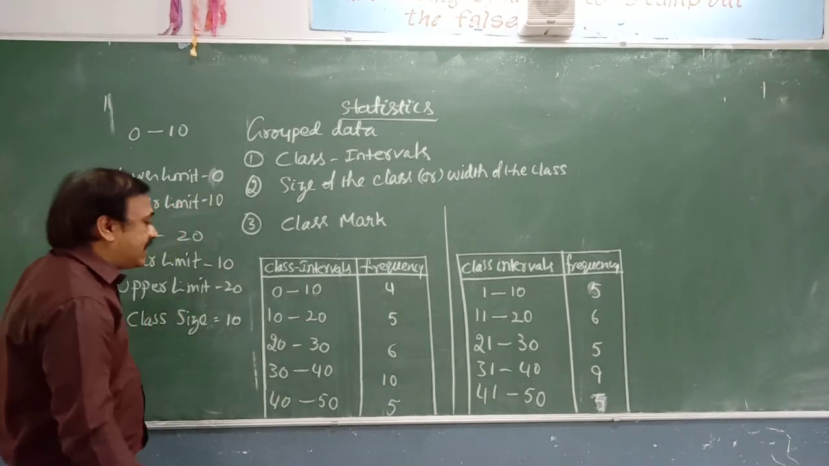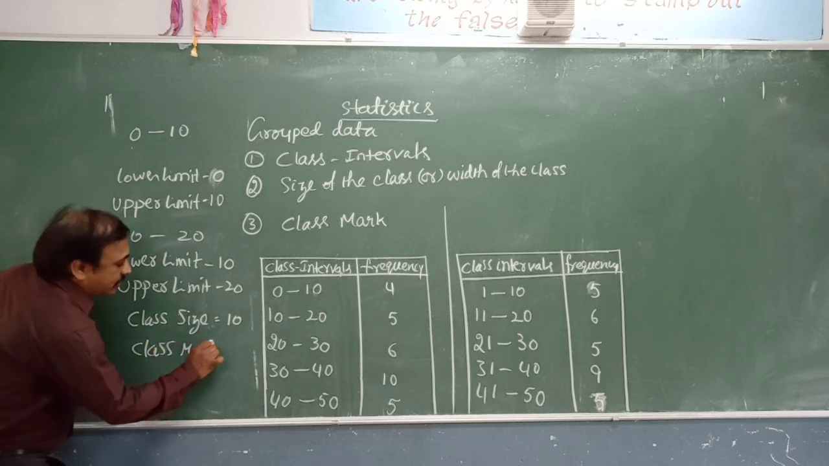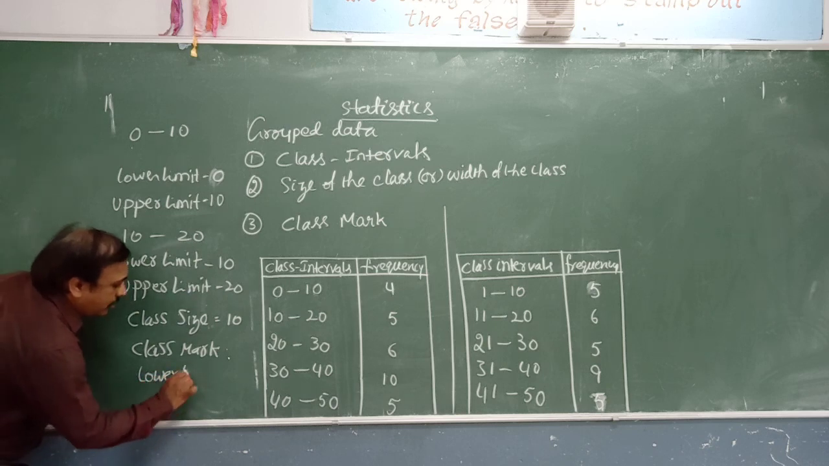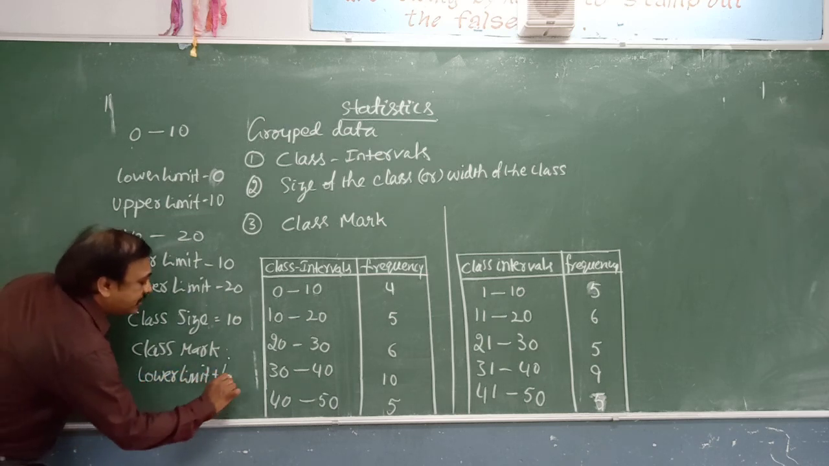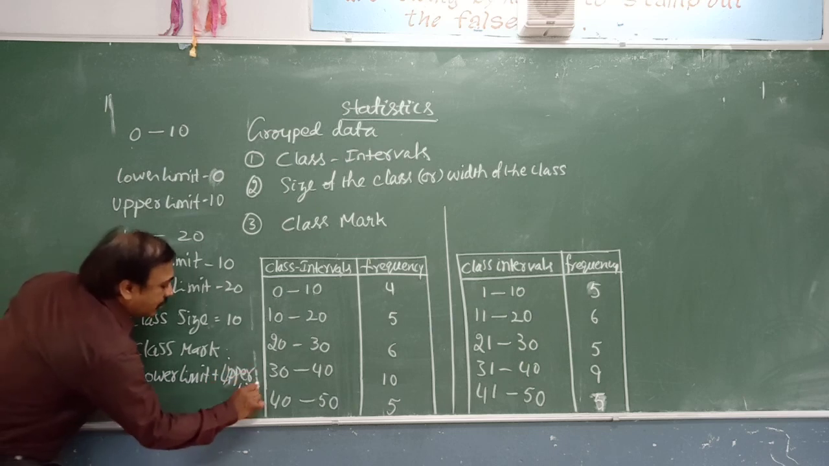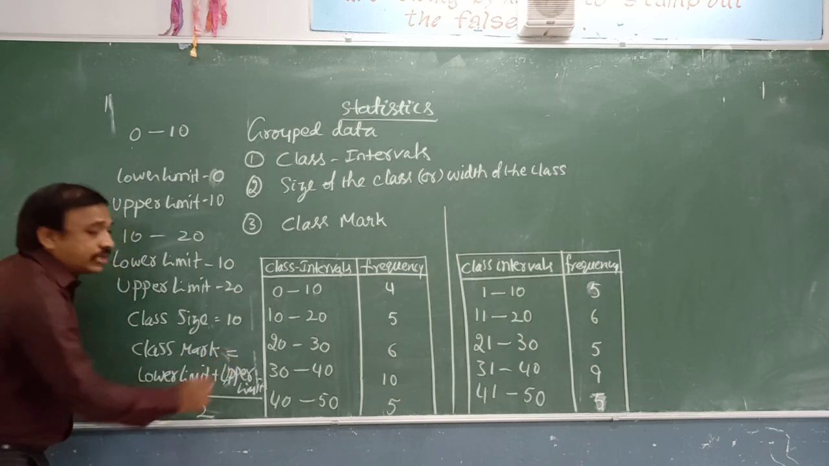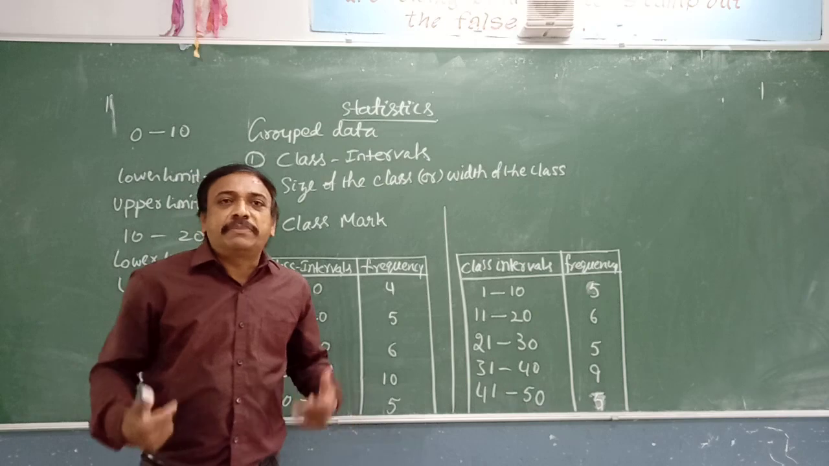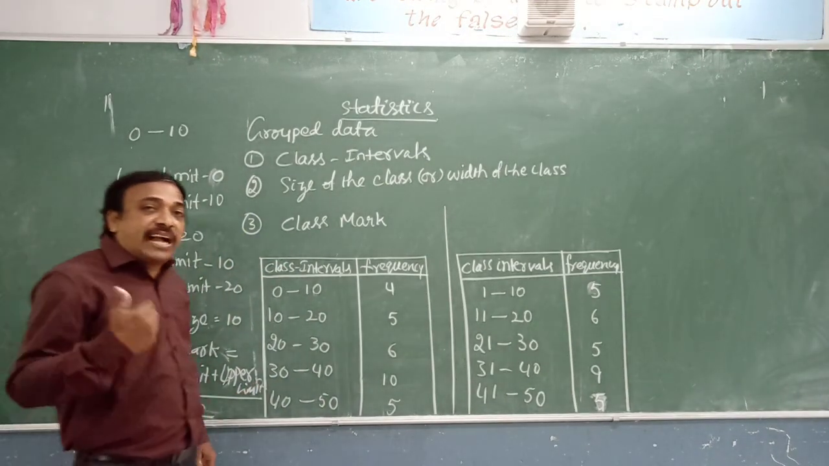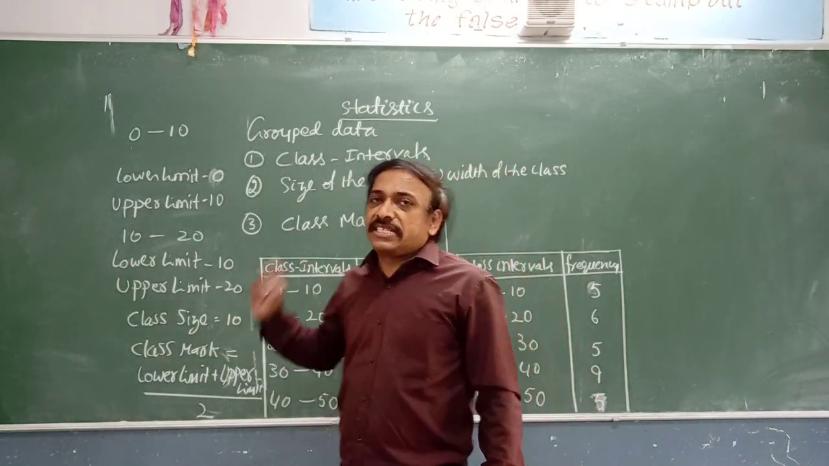Now class mark. How to obtain the class mark? Class mark is lower limit plus upper limit, divided by 2. This is the class mark, or in other words we can say midpoint. Lower limit plus upper limit by 2. The average of the lower and upper limit of each class interval will give you the class mark.